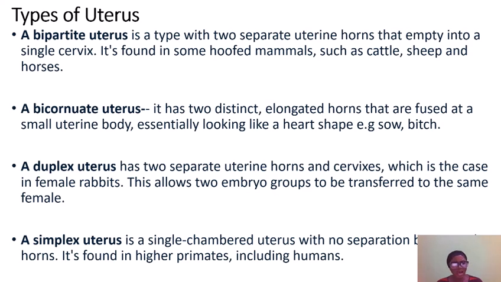And lastly, we have the simplex uterus. What did I call it? Simplex uterus. This simplex uterus consists of a single chambered uterus with no separation between the horns. The horns are joined together like one, and they have a single chambered uterus. This is majorly found in humans.